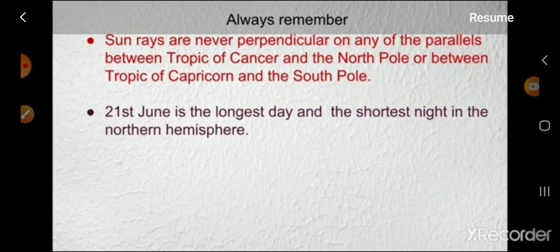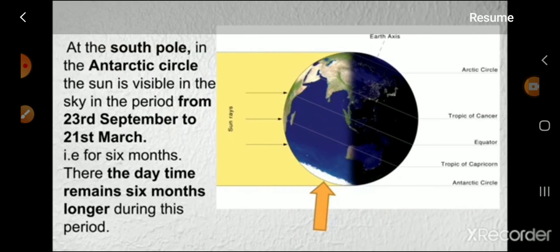21st June is the longest day and the shortest night in the northern hemisphere. At the South Pole, in the Antarctic Circle, the sun is visible in the sky in the period from 23rd September to 21st March, about 6 months. There the daytime remains 6 months longer during this period.